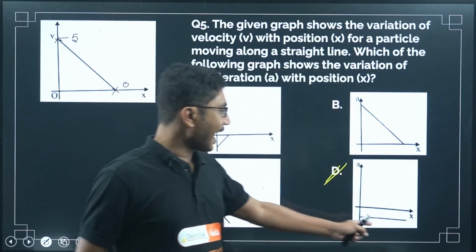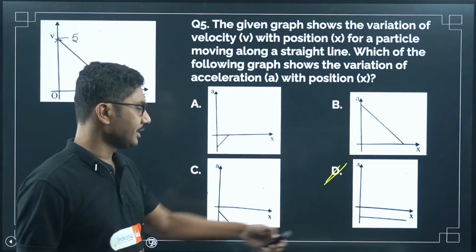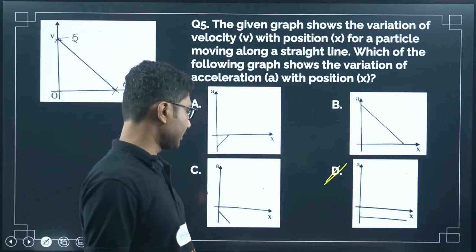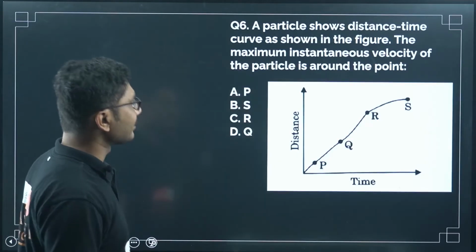So negative and constant value, so that is the only option here. Okay, so this is the correct answer. Be careful while answering this question. Now let's look into this question.